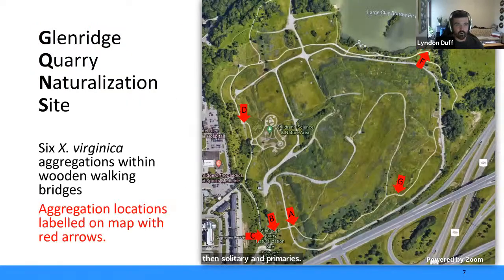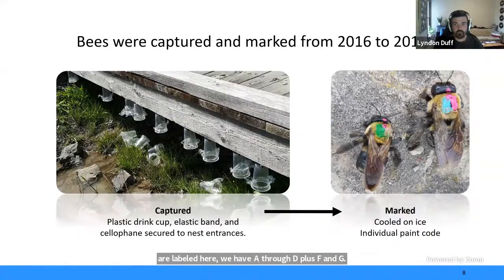So we studied 6 aggregations of Xylocopa virginica in wooden walking bridges in the Glenridge Quarry Naturalization Site, or the GQNS. And the aggregations are labeled here. We have A through D plus F and G. Bees were captured and marked from 2016 to 2019 using these plastic cup traps. Each cup has Velcro on the bottom of the cup with a hole cut in it, and that's secured to a nest entrance, so bees can drop from their nest into the cup.